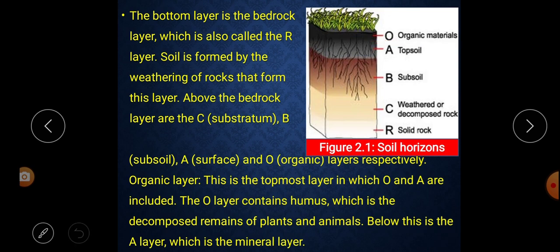First of all, we discussed the O layer. In the O layer, only humus is available. Humus in the sense of what? The decomposed remains of plants and animals. Next, under the O layer we find what? The A layer, and in the A layer what do we get? We get the minerals.